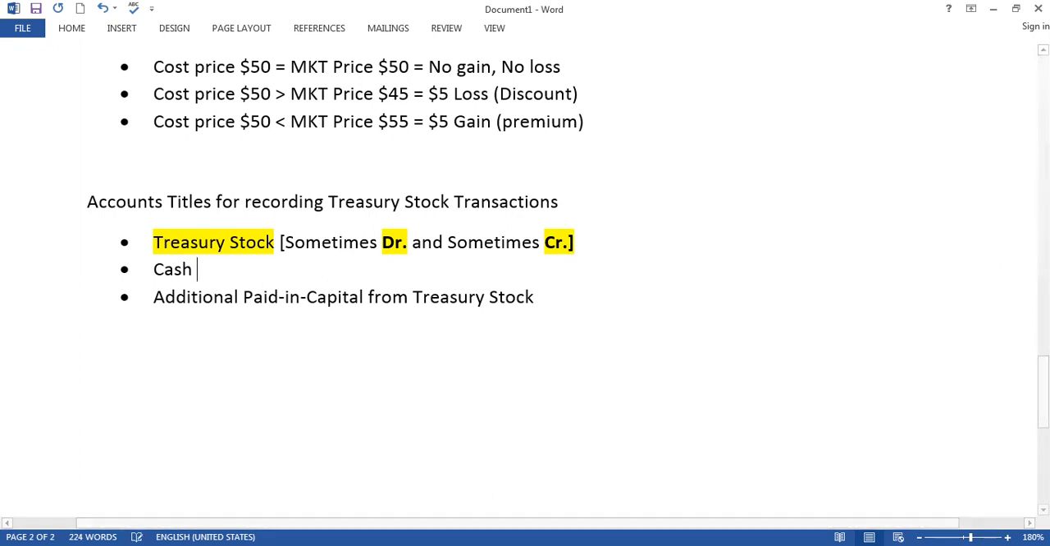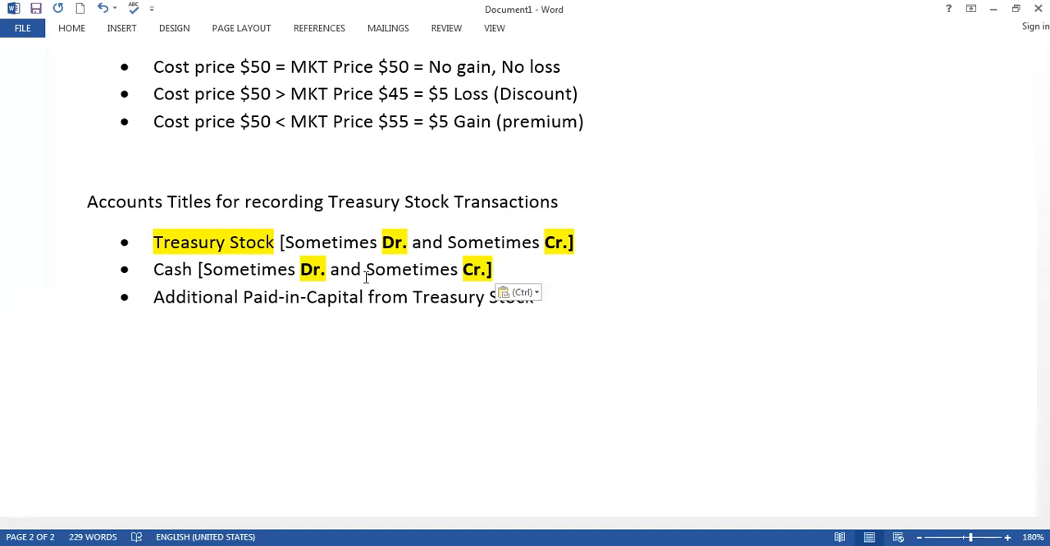Now cash again, same. Cash again, sometimes debit and sometimes credit. Why? Because you sell and you receive cash, right? If you receive cash, then is cash debit or credit? You receive cash, is it debit or credit?